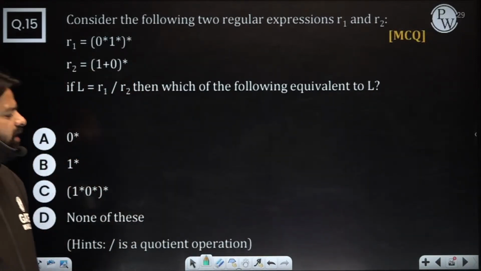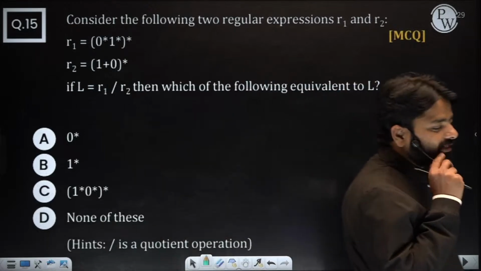The question looks very, very big, but the answer looks very, very simple. Remember that too.